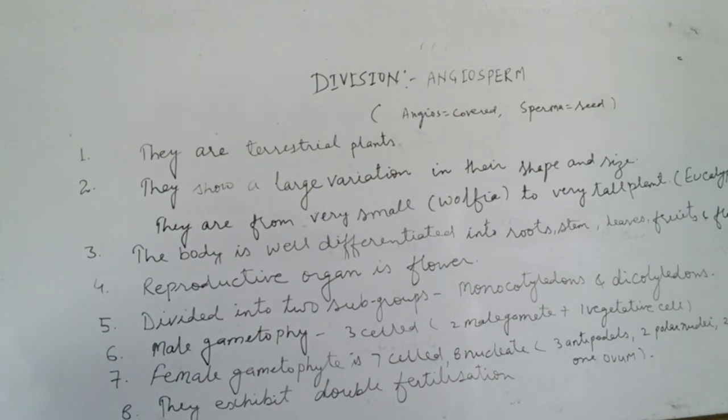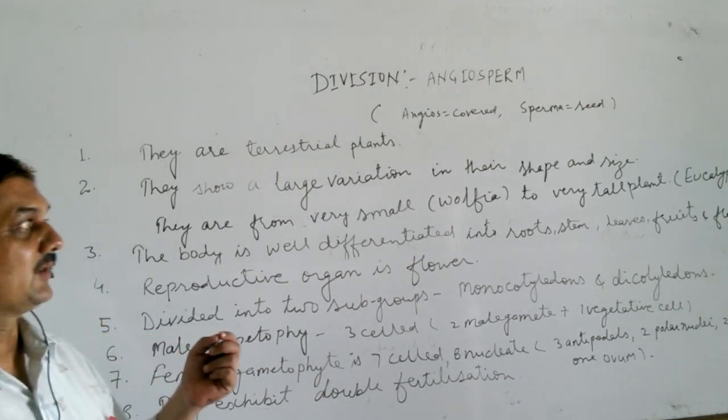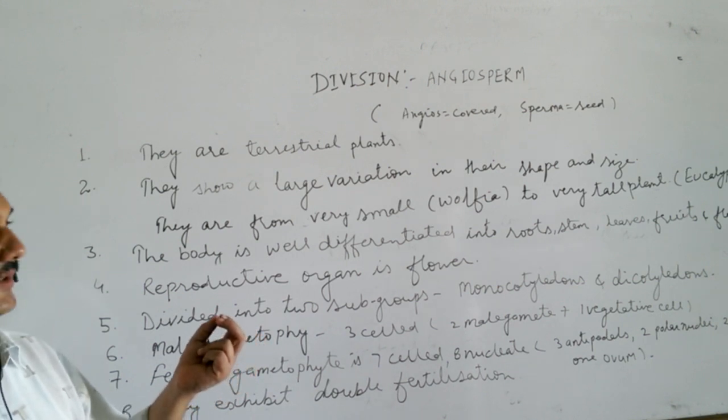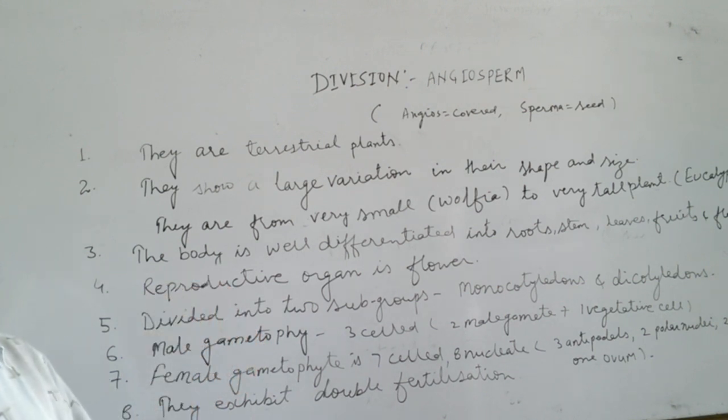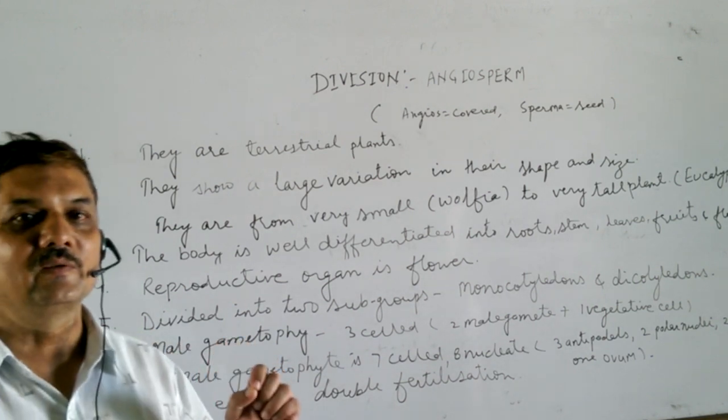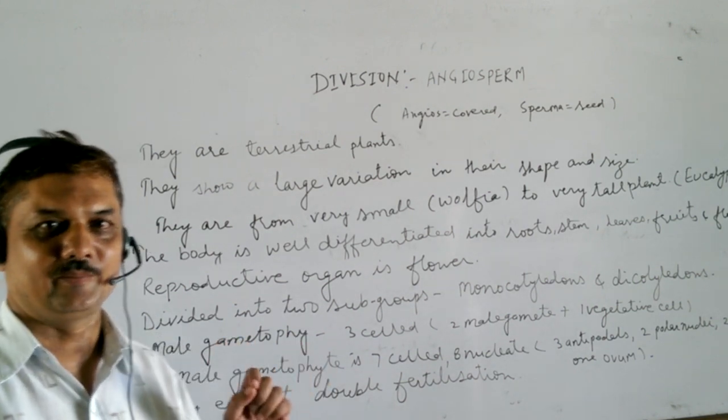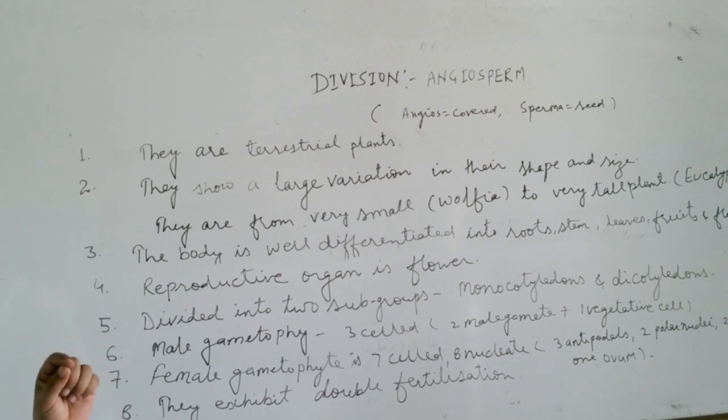They also show a large variation in their shape and size, from very small like Wolffia, a few inches, to very tall plants like Eucalyptus whose height is more than 100 meters. Their body is well differentiated into root, stem, leaves, fruits and flowers. See, these fruits and flowers are exclusively present only in angiosperms. These are key features of them.